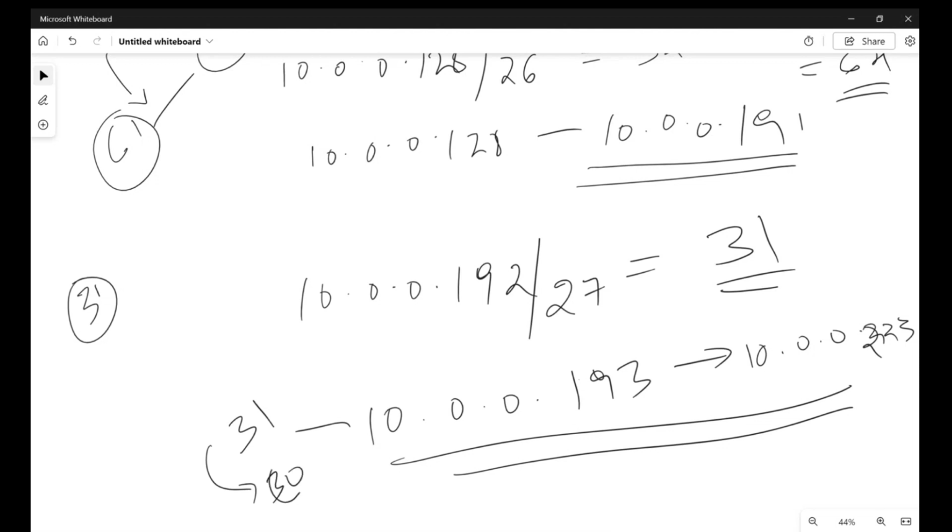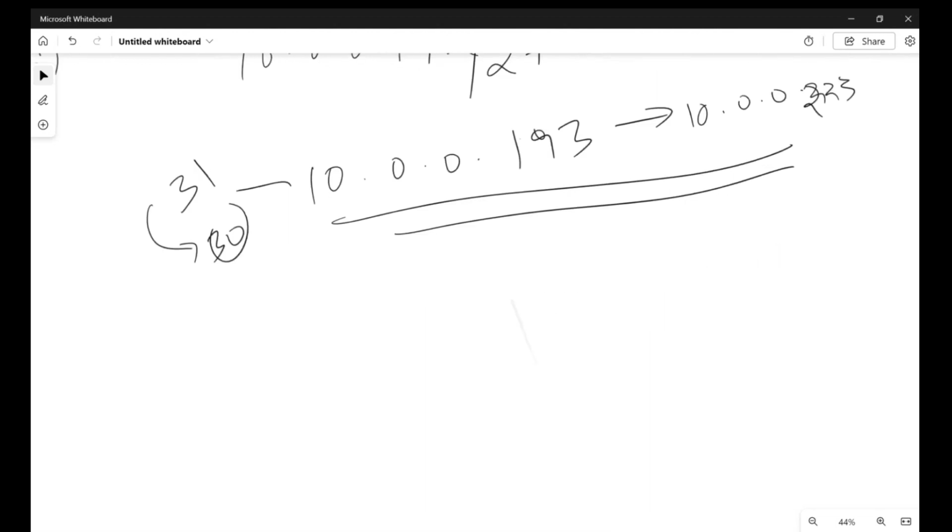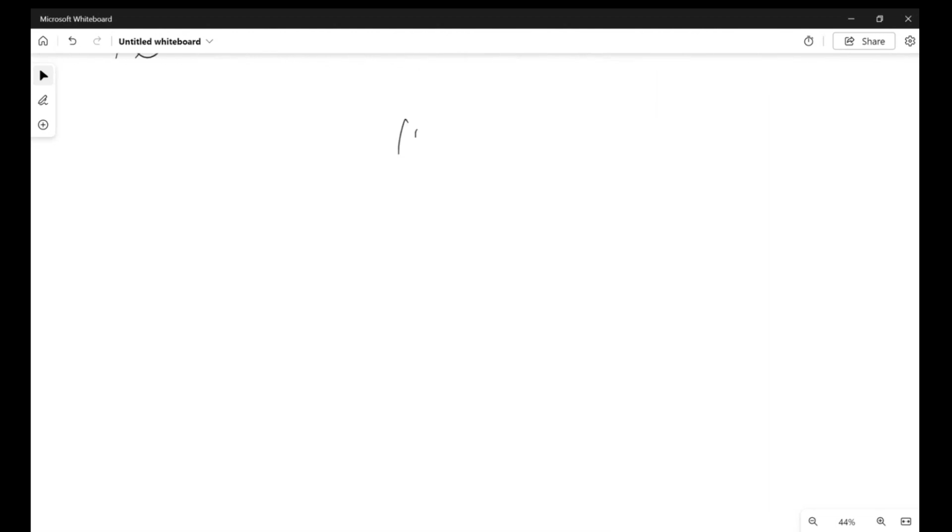So now what we have done is, initially we had a chunk which is 10.0.0.0/24. We divided this into 3.